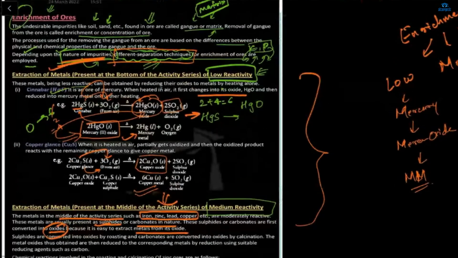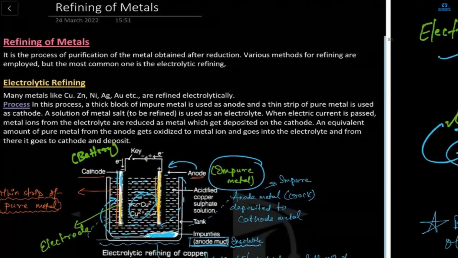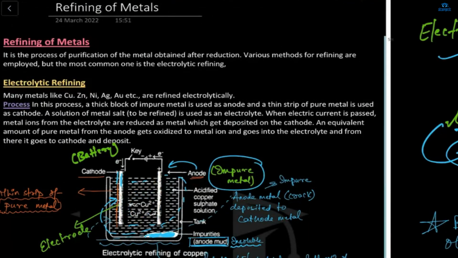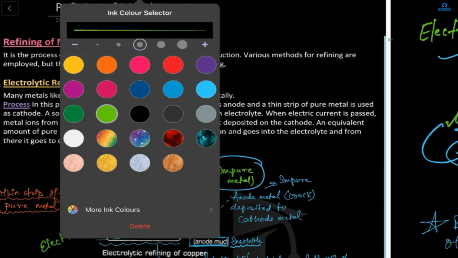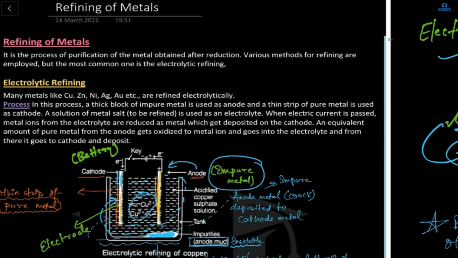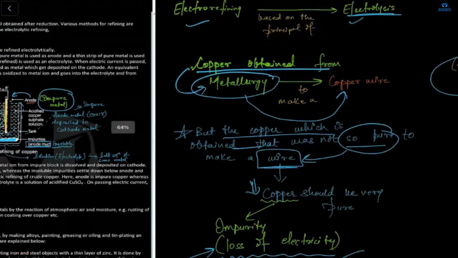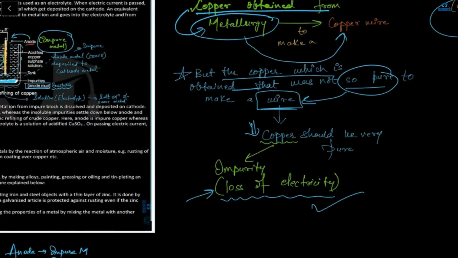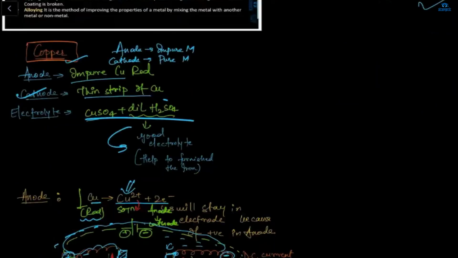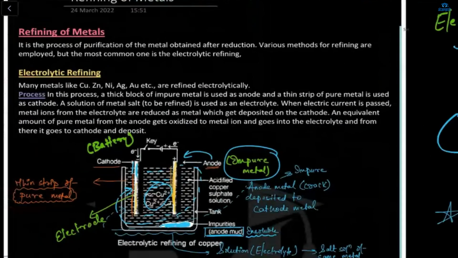Okay. So next is refining of metal. What is refining? Process by which the metal gets refined or more clean, purified into purest state, the process by which metal is purified after reduction. So refining means it is a process of purification of metals.